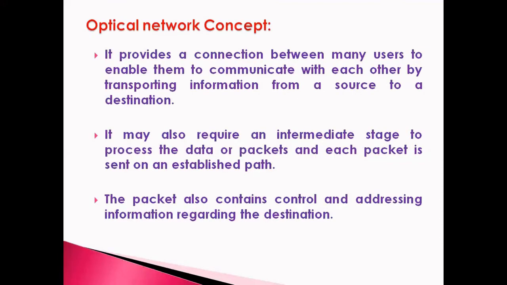So if you take the optical network concept, it provides a connection between many users to enable them to communicate with each other by transporting information from a source to a destination. It may also require an intermediate stage to process the data or packets, and each packet is sent to an established path. The packet also contains control and addressing information regarding the destination.